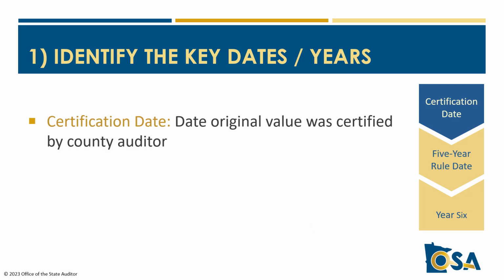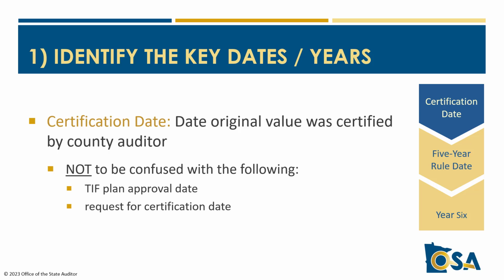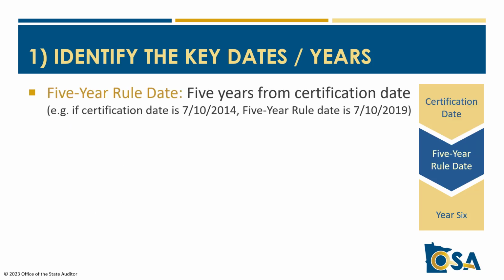In order to monitor compliance, the first step is to identify key dates. The first is the district's certification date. It'll allow you to determine the 5-year rule date. The certification date is the date the district's original value is certified by the county auditor. Do not confuse this with either the TIF plan approval date or the date the authority requested certification of the district. The 5-year rule date is 5 years from the certification date.